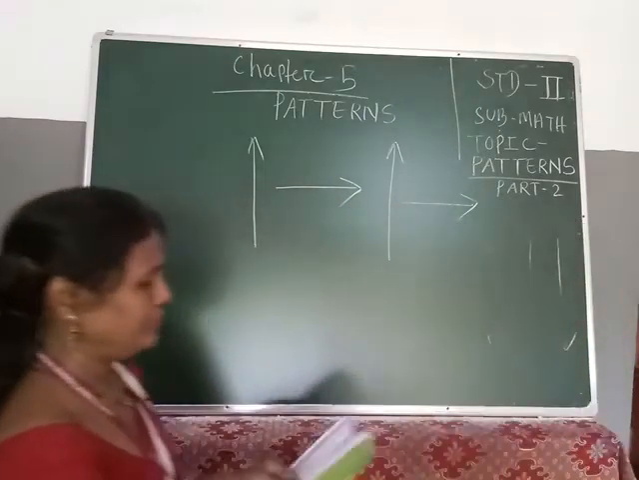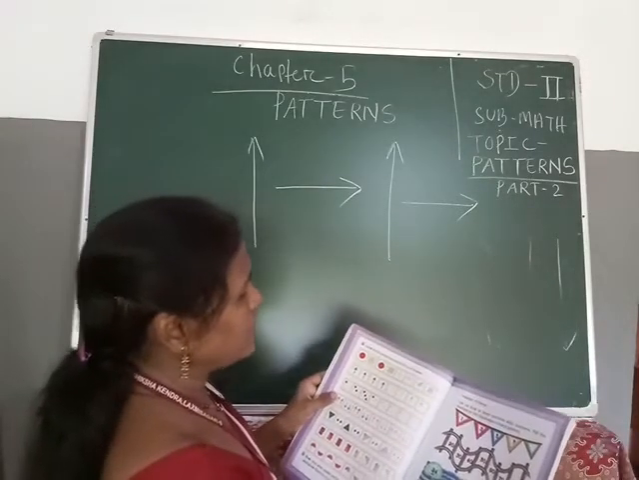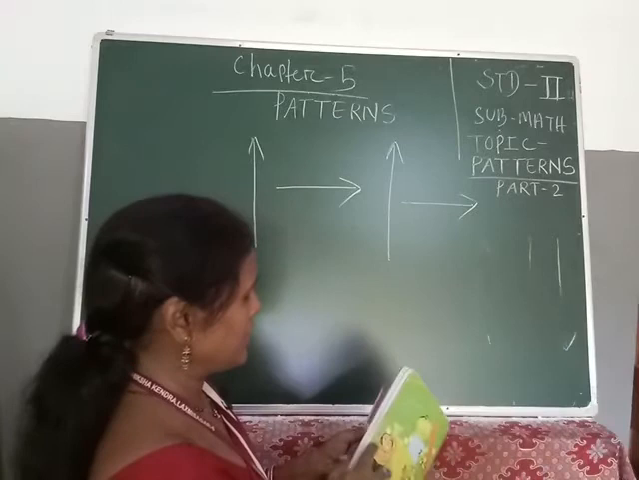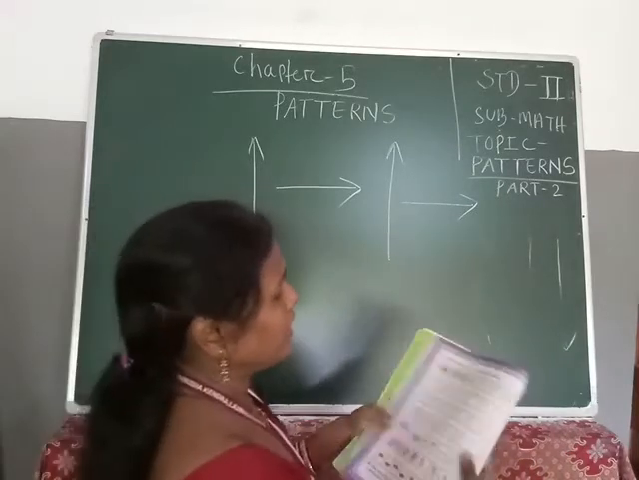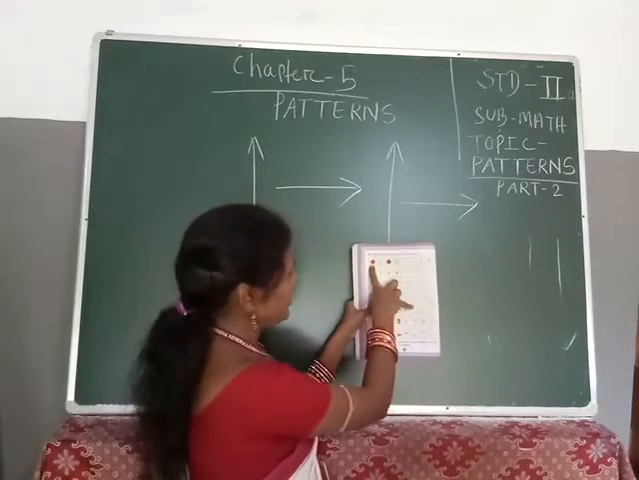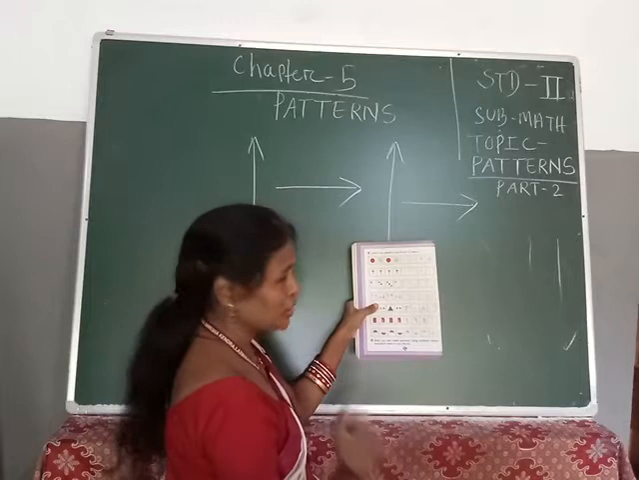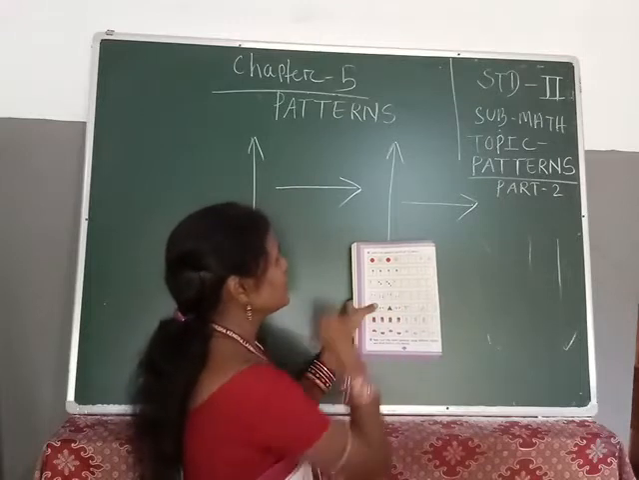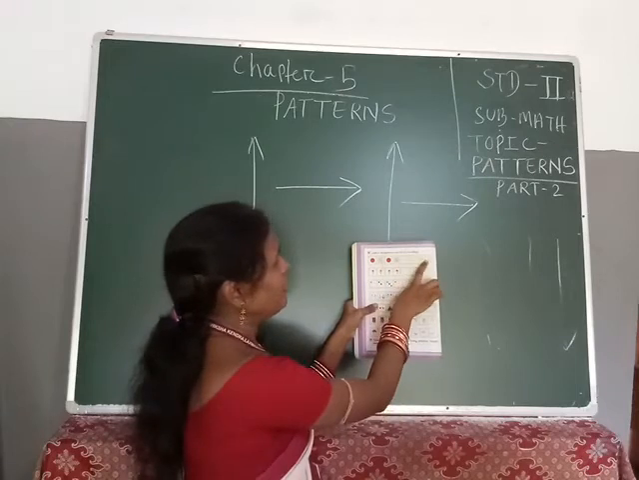Next, look at the patterns and fill up the boxes. Okay, so now you see students, first is given, you see, in a circle, which color? Red color. Next is your one square given. Next that one is also which color? Another is your green color. So same pattern we will follow in this.